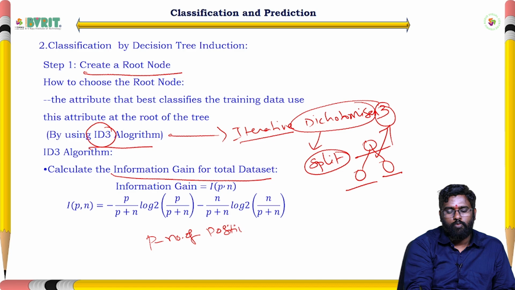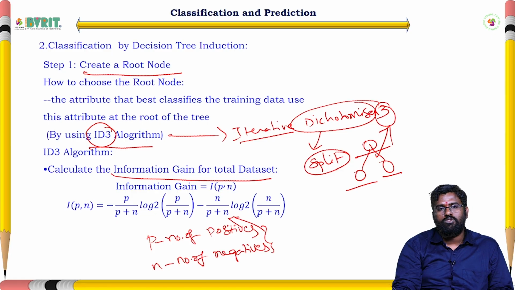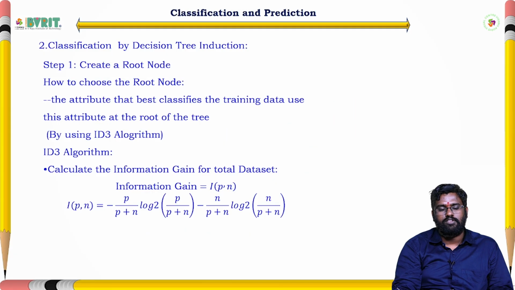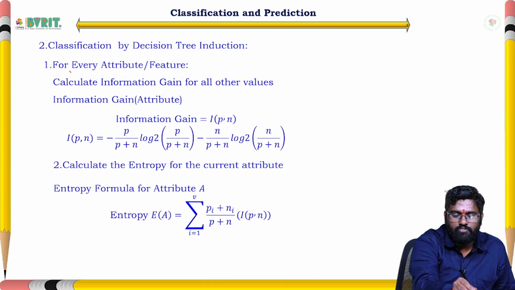P means number of positives, N means number of negatives in the entire data set. We have to substitute these into this equation to get the value of information gain between positives and negatives for the entire data set. Next, we need to calculate for each and every attribute.